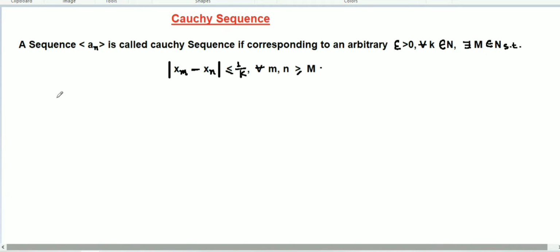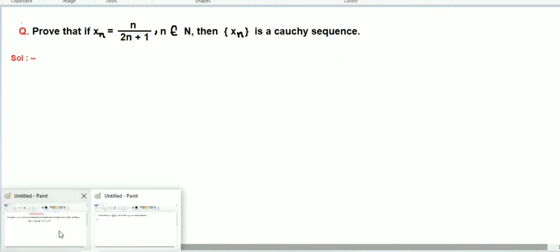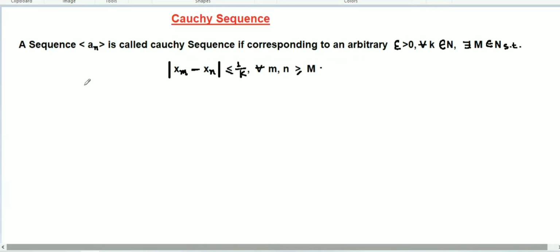So in this video, I'm going to explain again a Cauchy sequence. I have already uploaded a video on Cauchy sequence and I had proved a question based on Cauchy sequence in that video. And in this lesson also, I'm going to prove a question. This question I'm going to prove whether this is a Cauchy sequence or not. But before that, let's understand the definition of the Cauchy sequence.